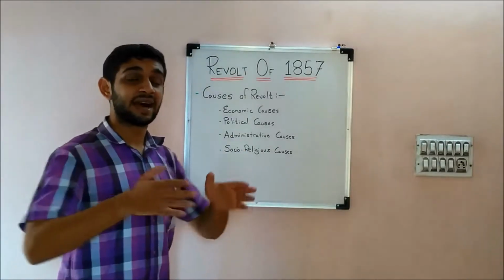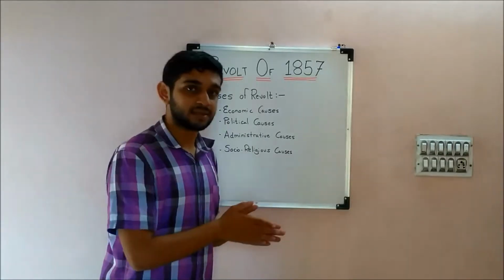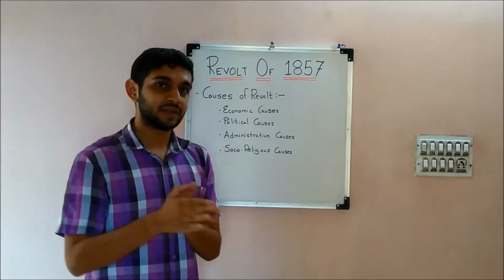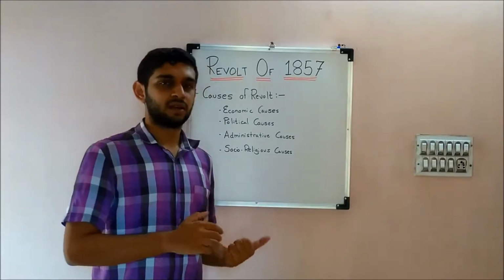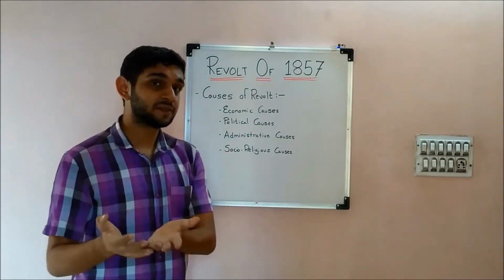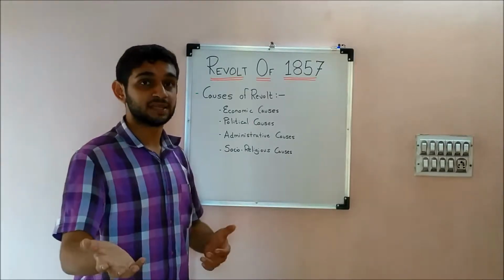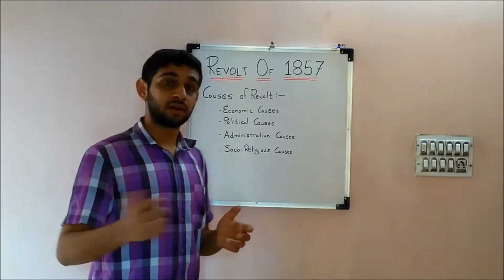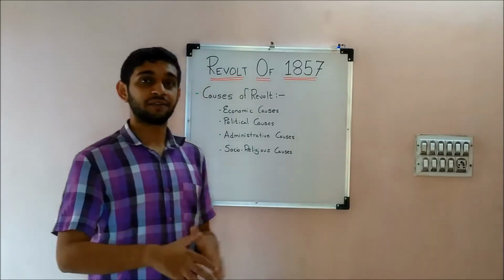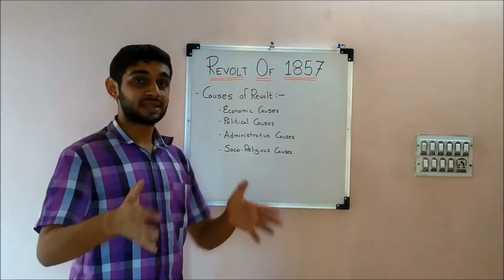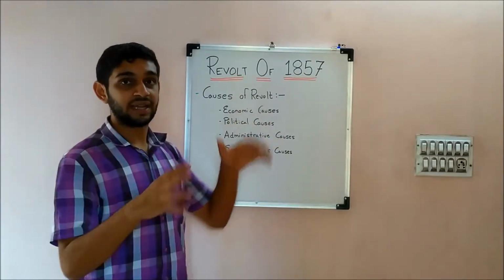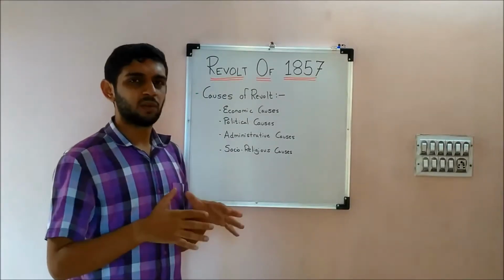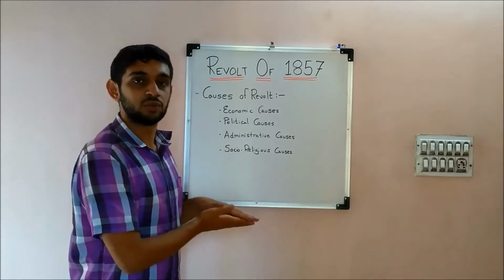The second strata is the handicraftsmen and the artisans. The main source of income for these guys at that time was patronage. The kings used to give them gifts in exchange for whatever they presented to the king or the emperor of that time. So what happened is, after the Britishers started annexing different kingdoms of India, this source of income was soon seized.